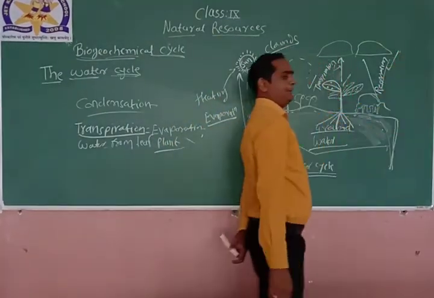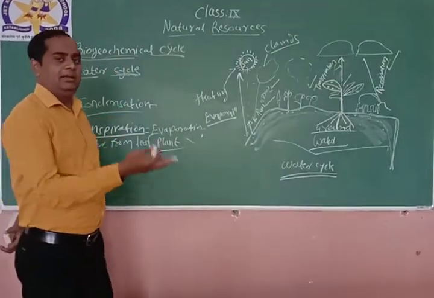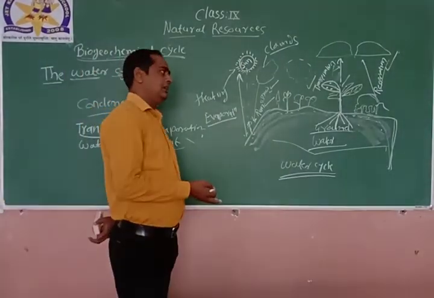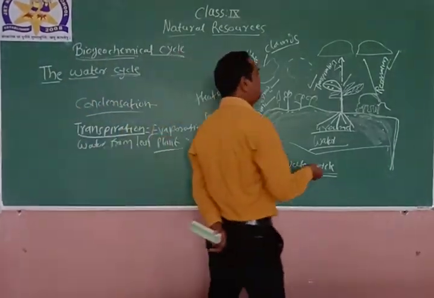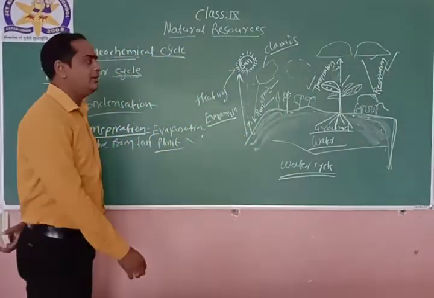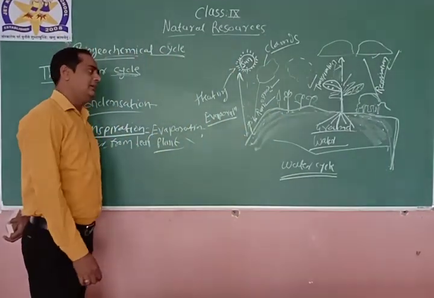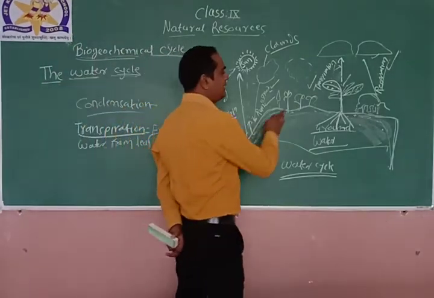They are breathing, taking in oxygen and releasing CO2. It will influence the clouds, and it will bring water to the ground again, right? So these are the reasons behind the water cycle.